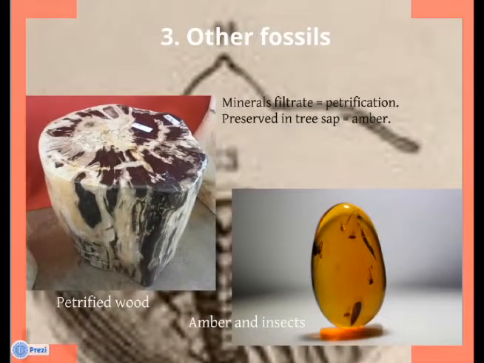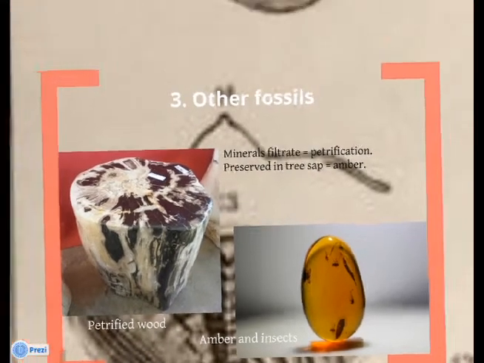Other fossils. When minerals filter in and harden, the remains of the organisms become petrified and are as if they had turned into stone. They can also be preserved by becoming trapped in tree sap that hardens, which is called amber. Usually there are insects or arthropods in amber.